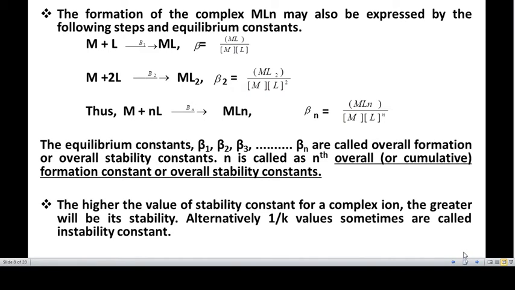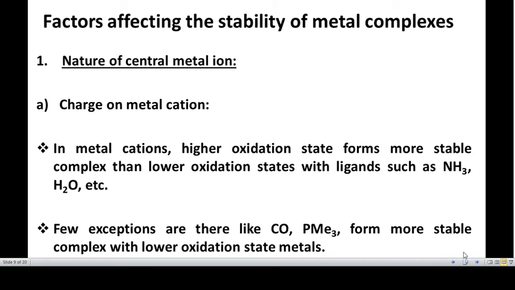The higher the value of stability constant for a complex ion, the greater will be the stability. Alternatively, 1 divided by K values sometimes are called instability constants. That is, reciprocal of stability constants are called instability constants. Now let us see what are the factors that affect the stability of metal complexes.